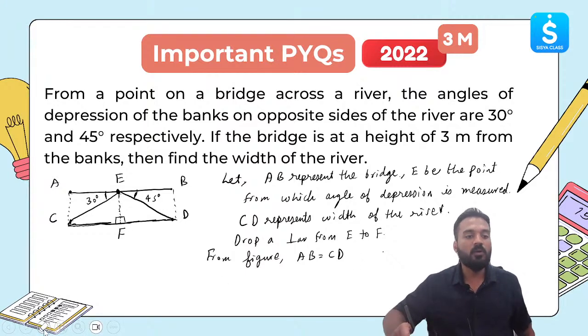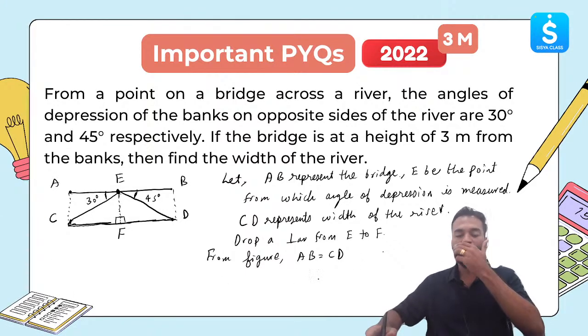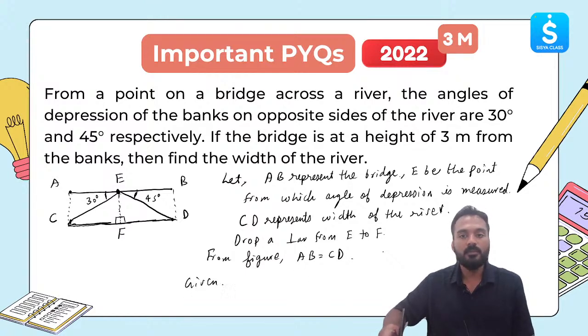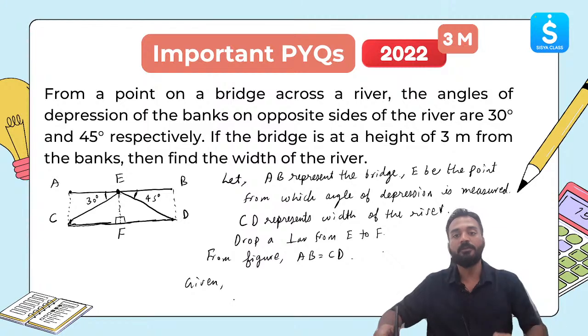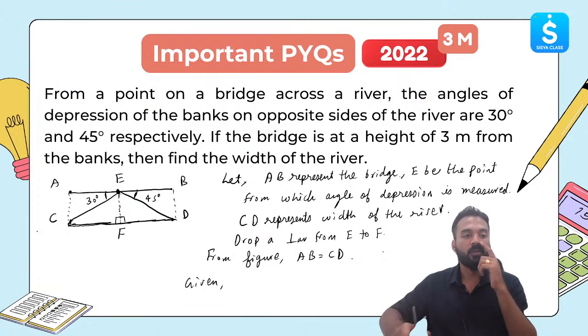Now what other information is given? Let's write down. Given the height of the bridge from the river is 3 meter. So AC is equal to 3 meter, EF is equal to 3 meter.